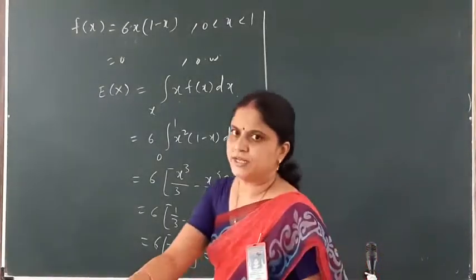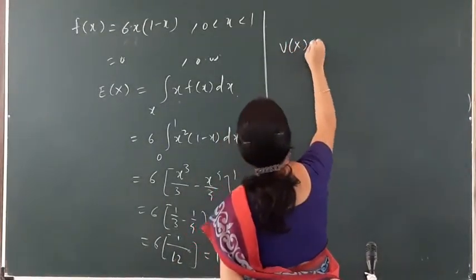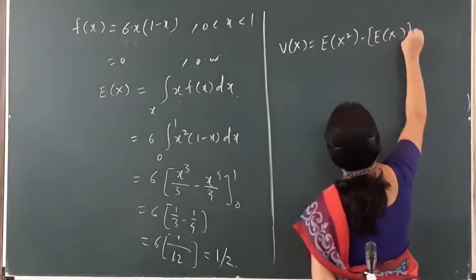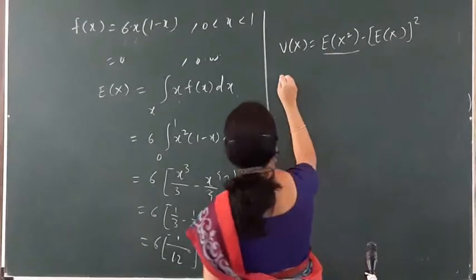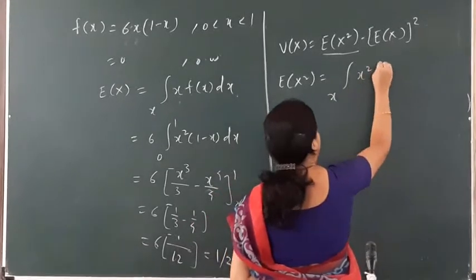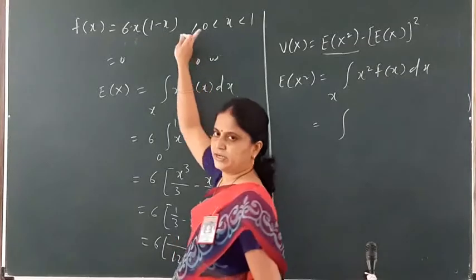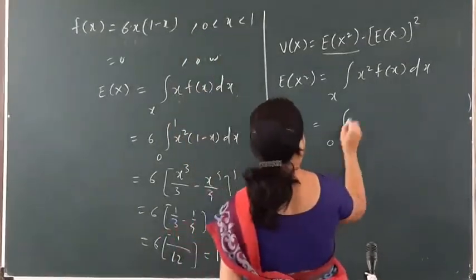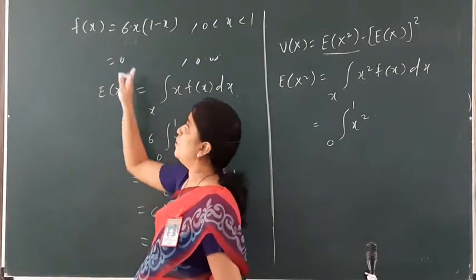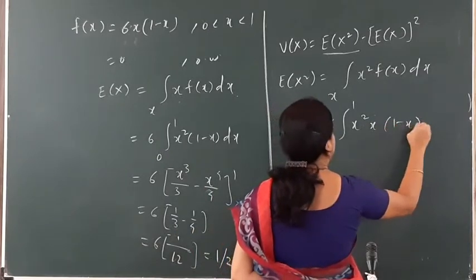So what is variance? Variance of x is equal to the expectation of x square minus the expectation of x, bracket square. Let me find this term. The expectation of x square is equal to the integration of x square f(x) dx. Now let me put the values, in range 0 to 1, x square, and over here one more x is there, in mean I have missed this x. So 6x(1 - x) dx.